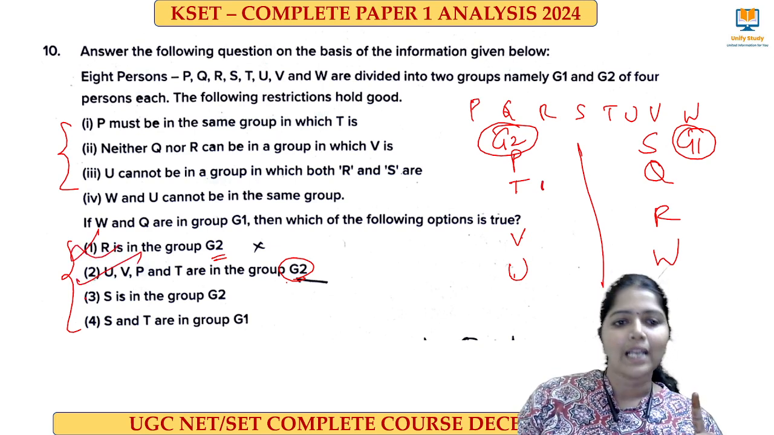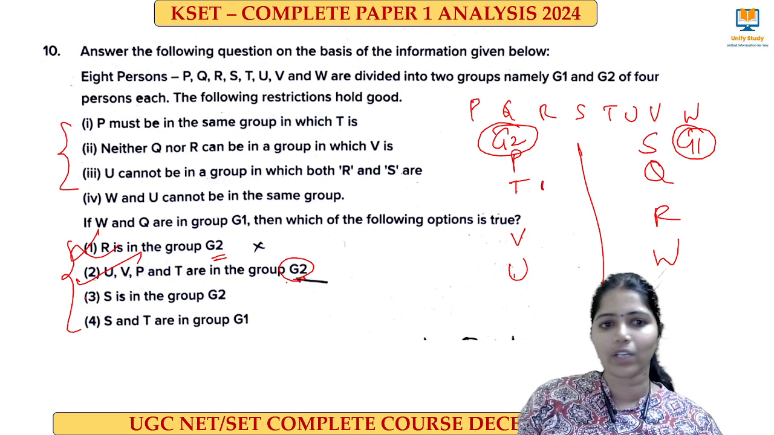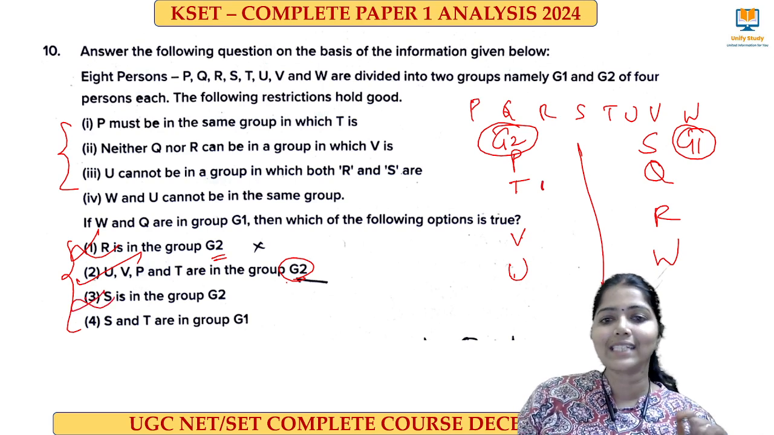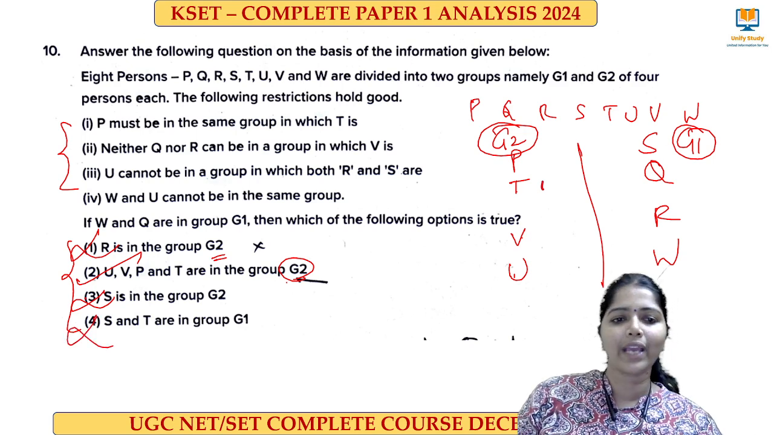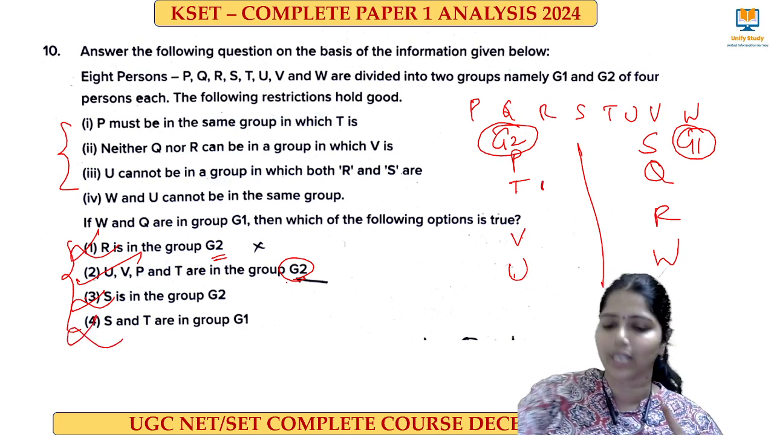Okay, it is right. Then S is in the group 2. No, S is in the group 1. We can eliminate. S and T are in the group 1. S is there in group 1, but T is there in group 2. So we can eliminate this. So the right answer is option 2 is the right answer.